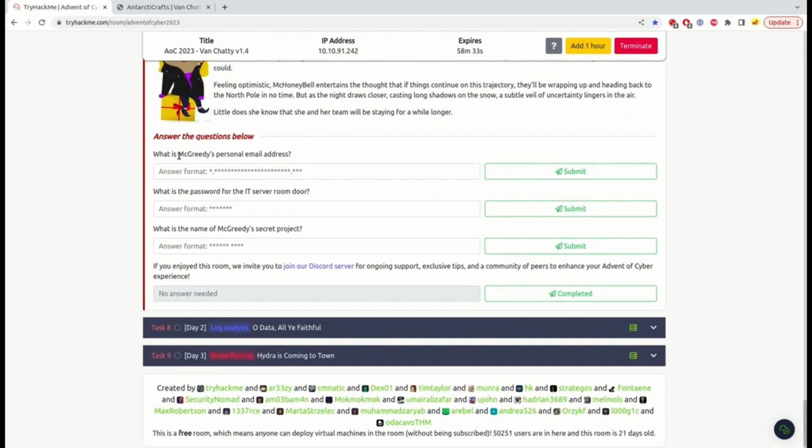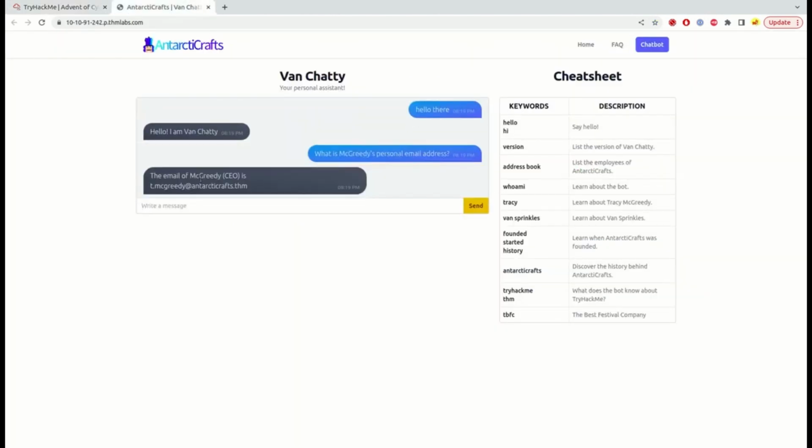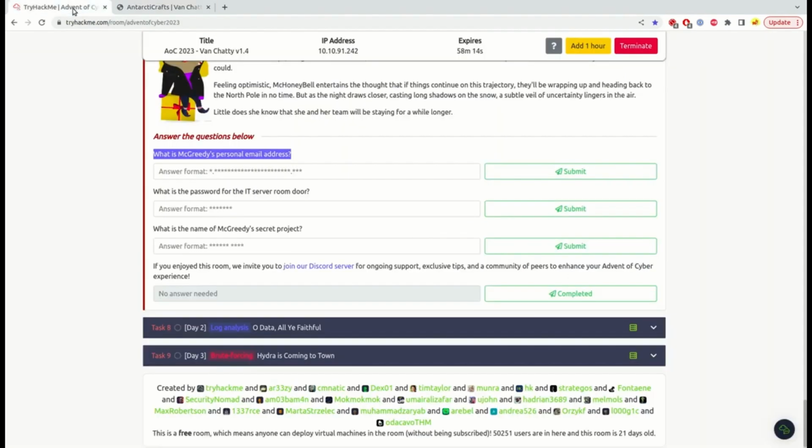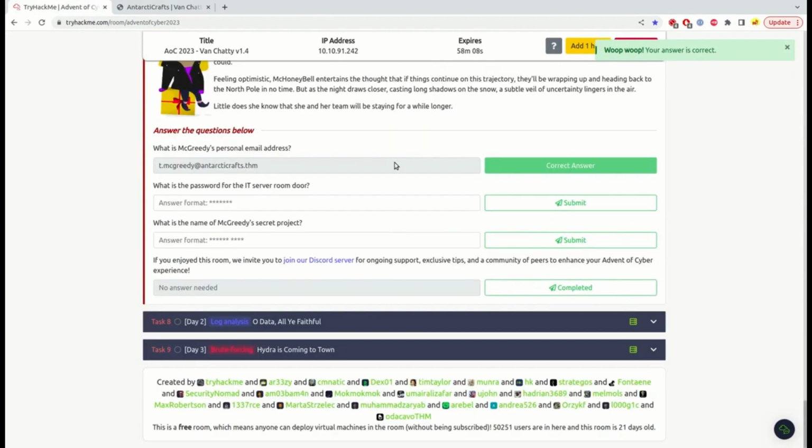So the first question is, what is McGreedy's personal email address? Can we ask him this? Maybe he can directly answer. Okay, very straightforward answer. So this is the email of McGreedy, who is the CEO of that company. Okay, so this was correct.